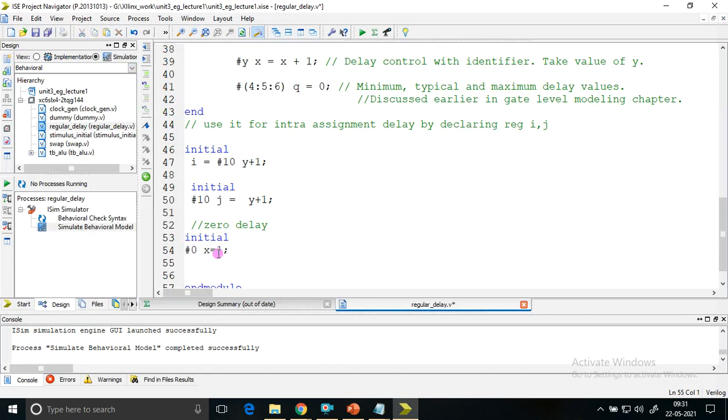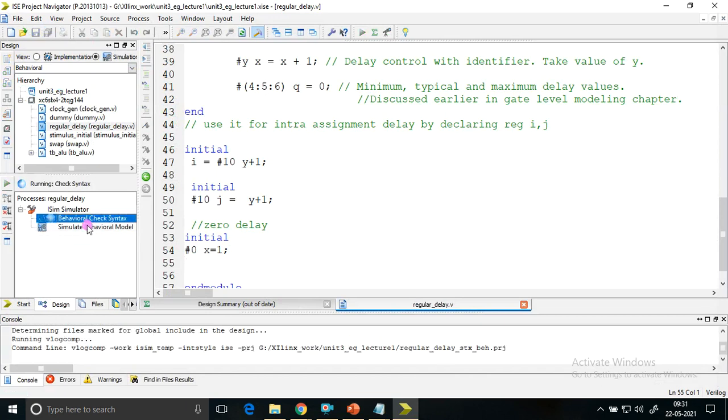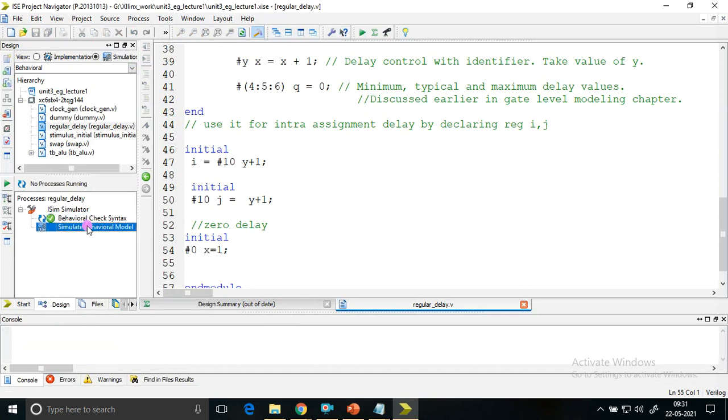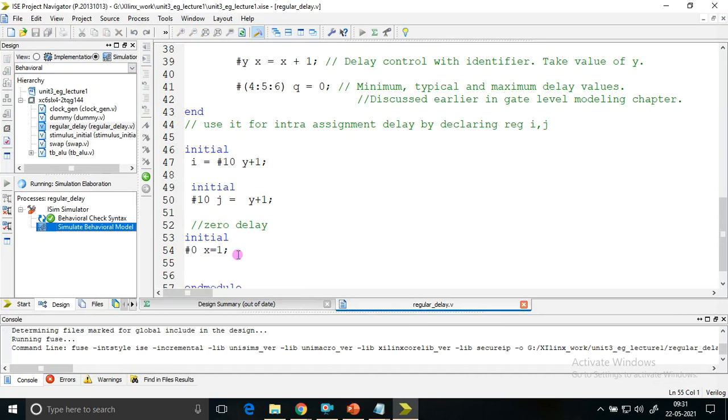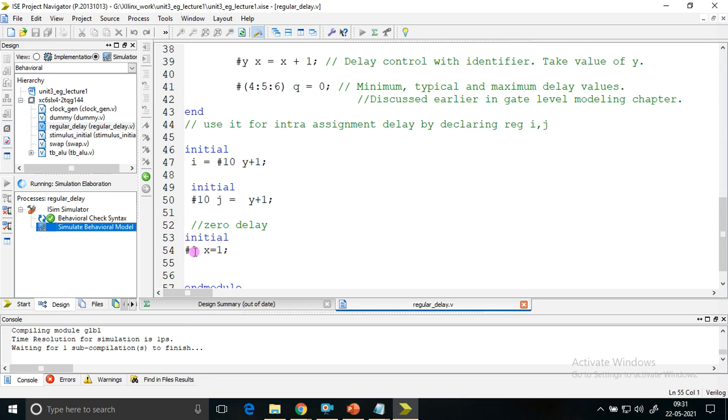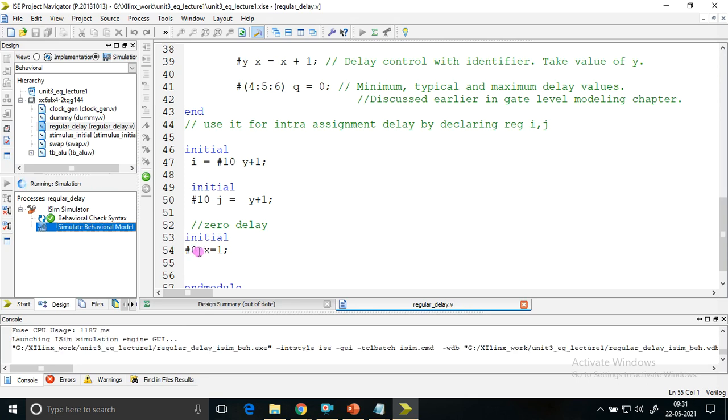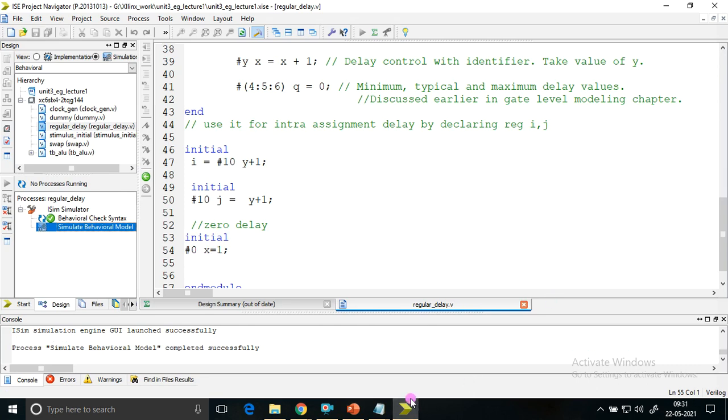I can confidently say now that x will be 1 itself, because I have specified zero delay control in that manner. So I'm sure that x equal to 1 by this time, because zero delay control is mentioned. Earlier I was not sure, because it is simulator dependent. Now I'm sure.